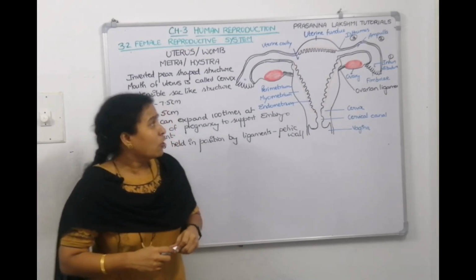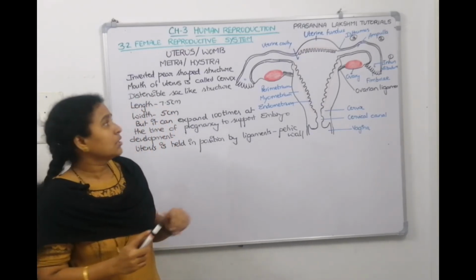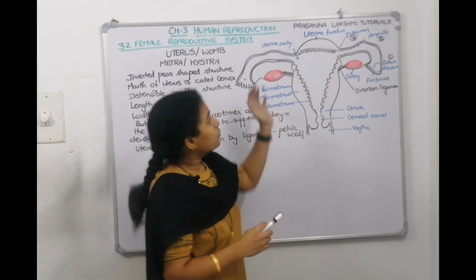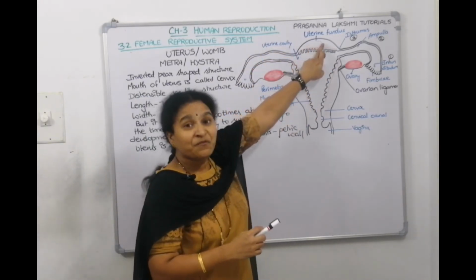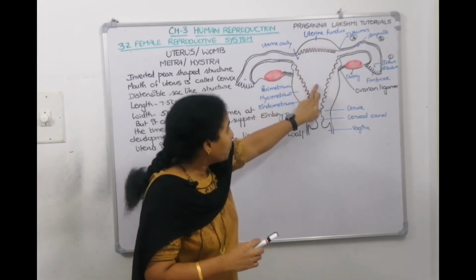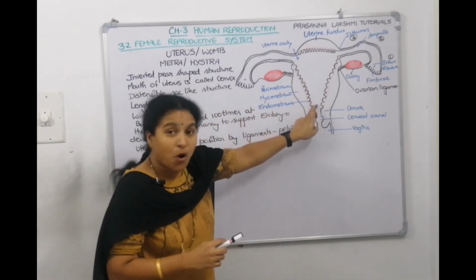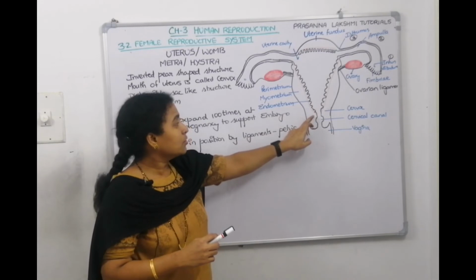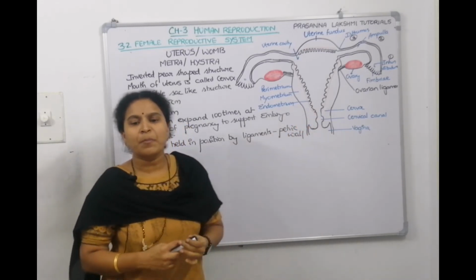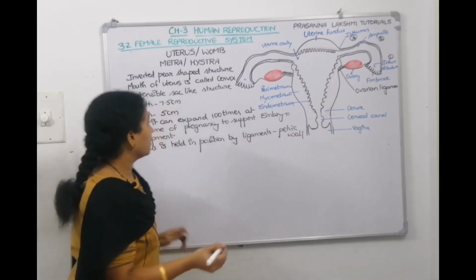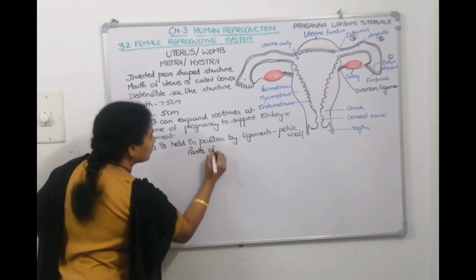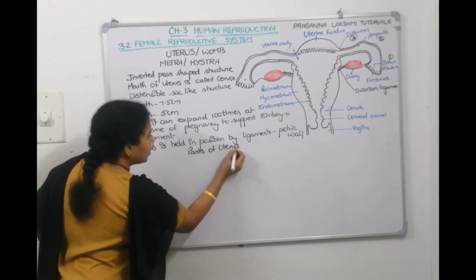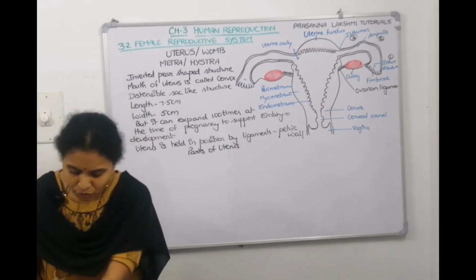Then next, if we talk about the regions of the uterus, the upper portion of the uterus, which is dome-shaped, which receives the fallopian tubes, is called uterine fundus. The next portion of the uterus is called body. The bottom portion is called as cervix. So, how many portions are there? 3 portions are there. What is that? Parts of uterus. So, I am telling there are 3 parts.